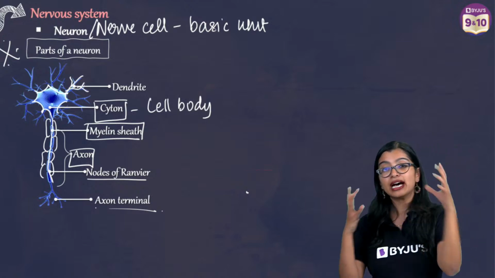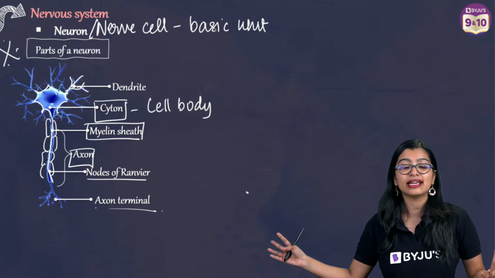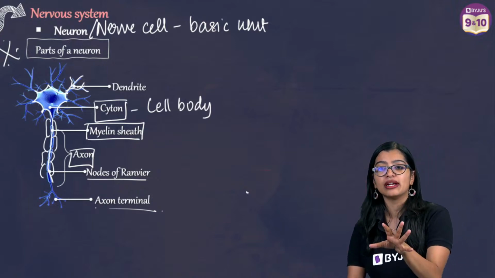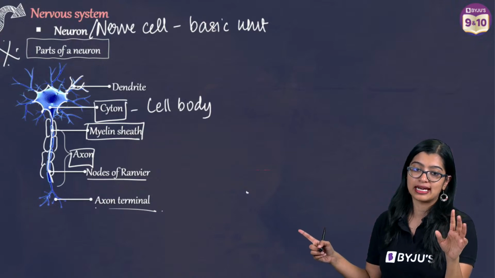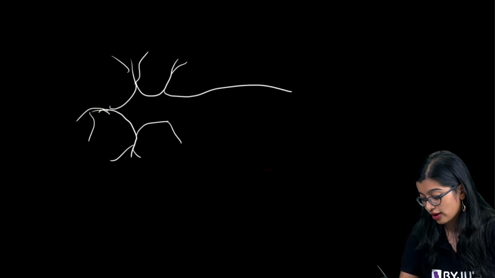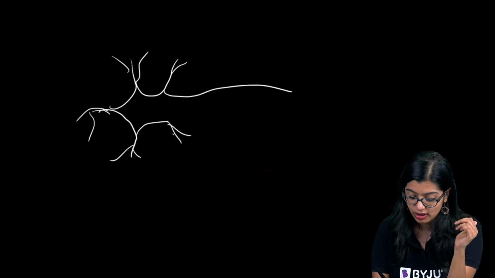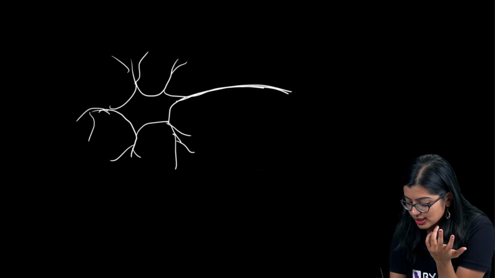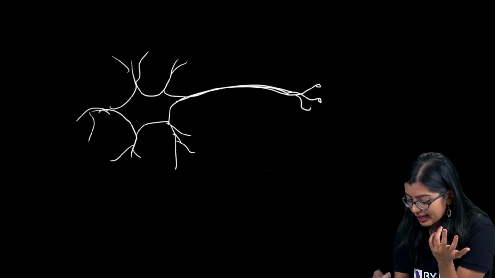Now the nervous system in its entirety is made up of neurons. That means that communication happens through neurons. There are many such neurons in our body that help in the transfer of nerve impulses or electrical impulses. So this is what we understand by it.